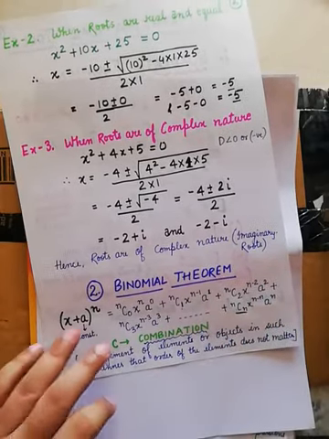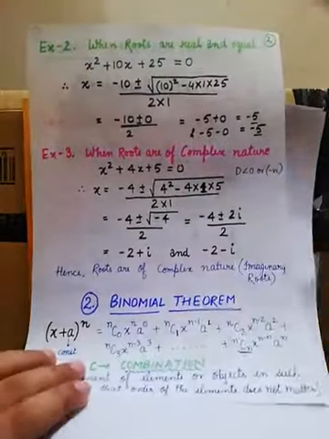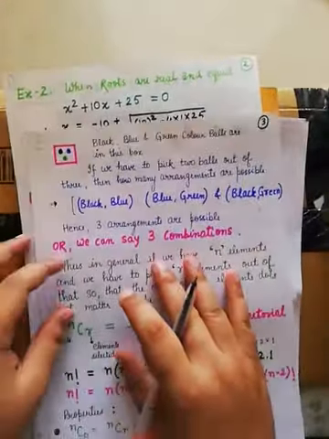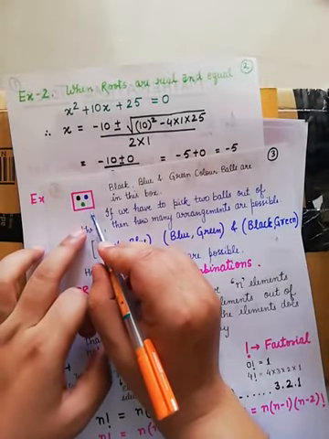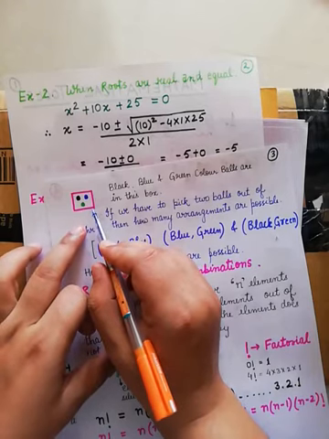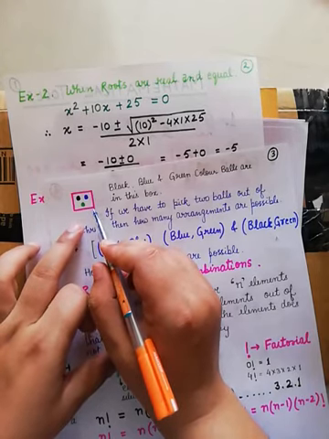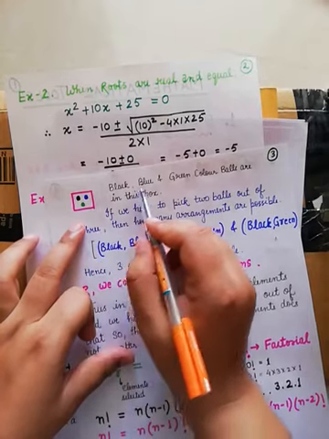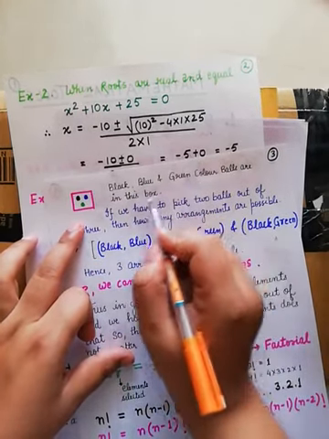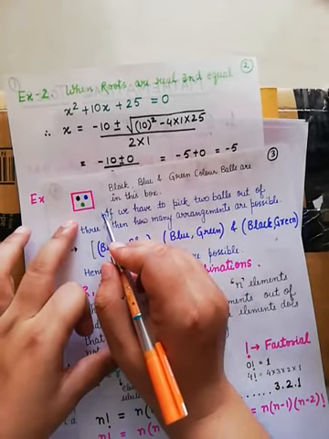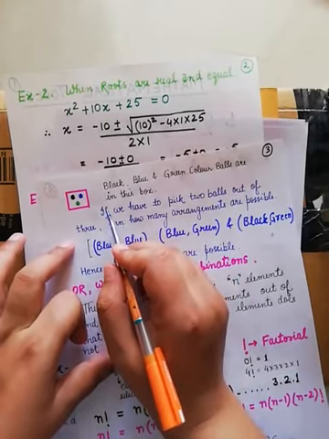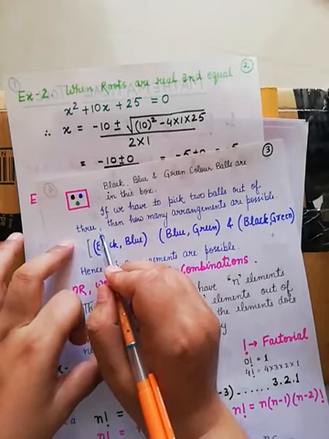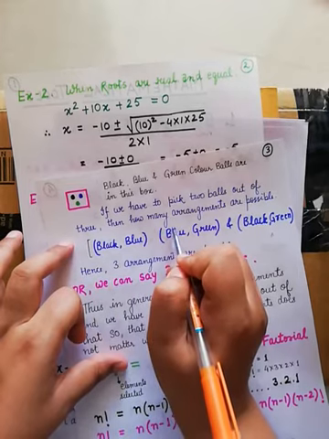Now what is the meaning of this whole sentence? I will explain it with the help of an example. Look here students, we have this box. This box is a collection of different elements. Say it has 3 elements, balls of different colors: black, blue and green. The total number of elements in this box is 3. Now if I ask you to pick any 2 balls out of these 3, can you think how many arrangements are possible?